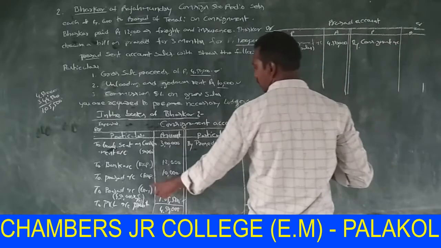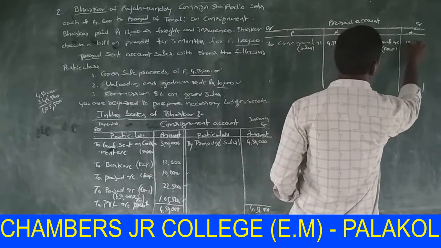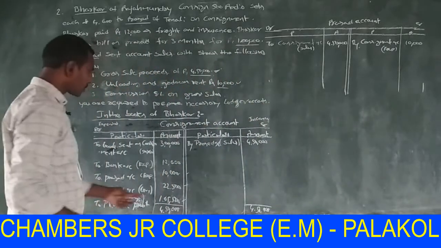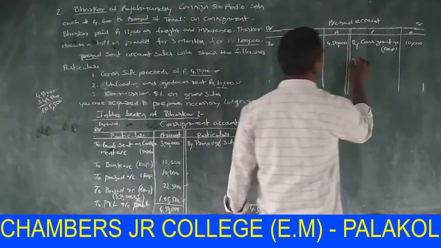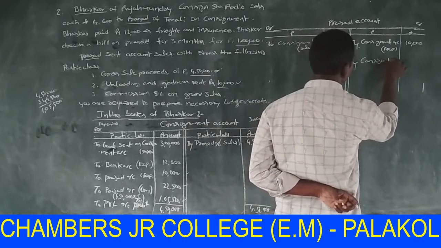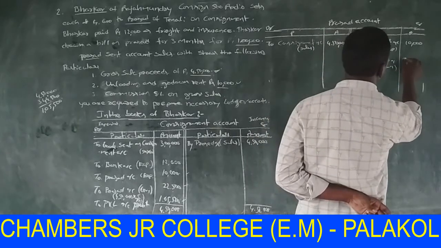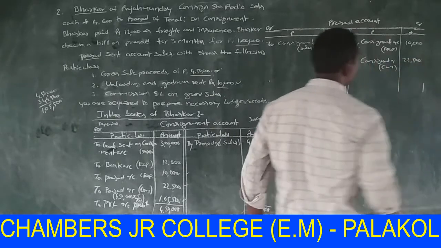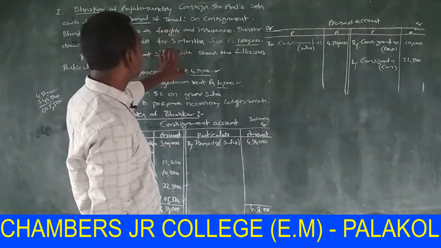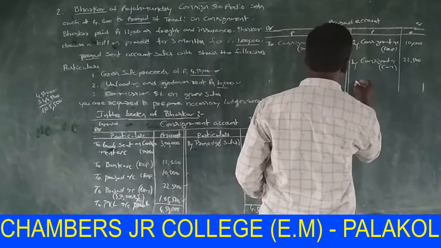By consignment account, expenses 10,000. Okay. Here another amount, commission 22,500 by consignment account. If any advance is in the problem, the advance amount is on the credit side in the Prasad account.